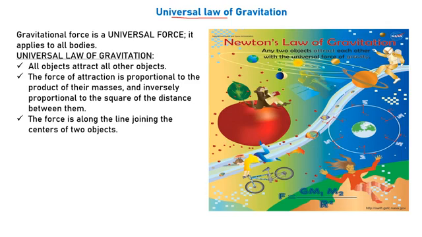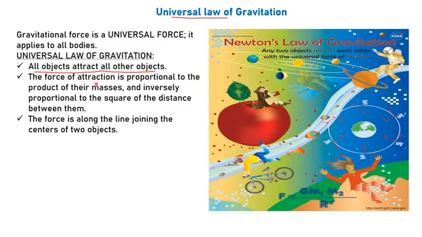Before we derive the formula, let's see the different points given in the universal law of attraction. It says that all objects attract all other objects. As you can see in this picture, every object is attracting each other, right?